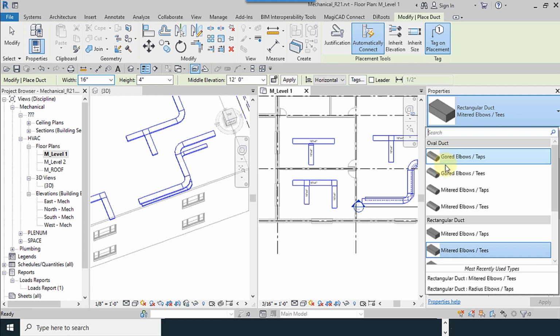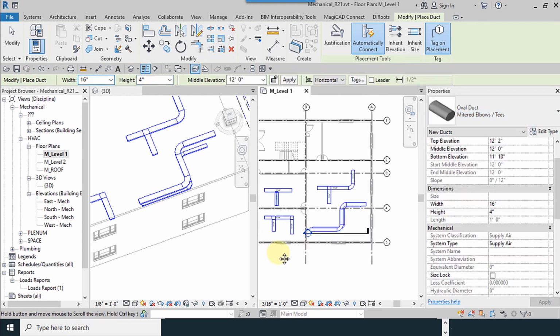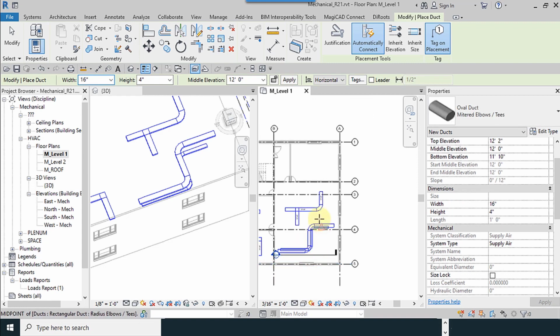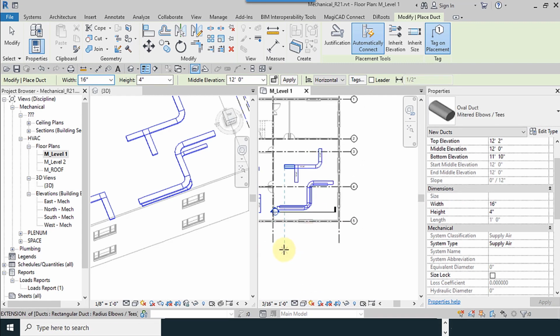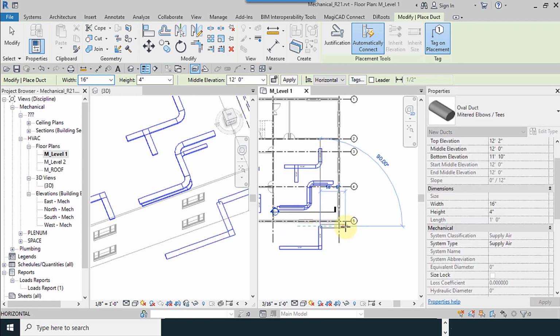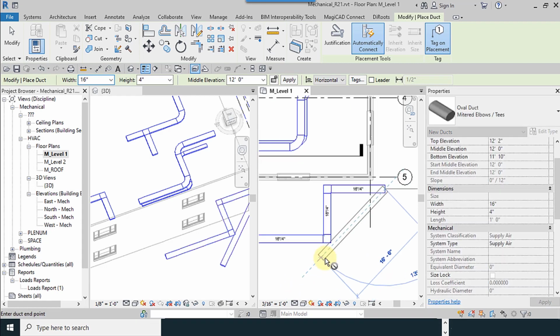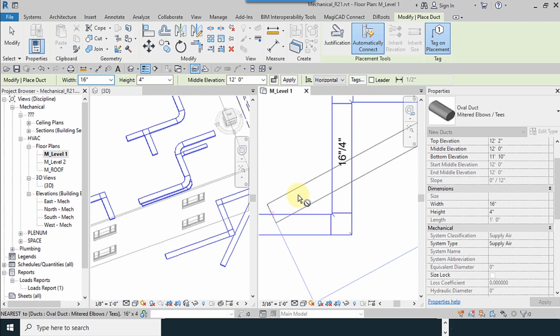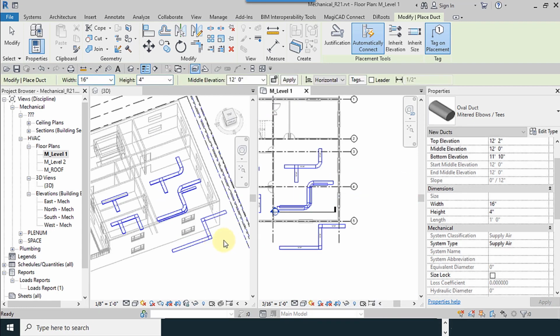Duct. Other shapes, oval types. They look like this, oval shapes. Right click cancel.